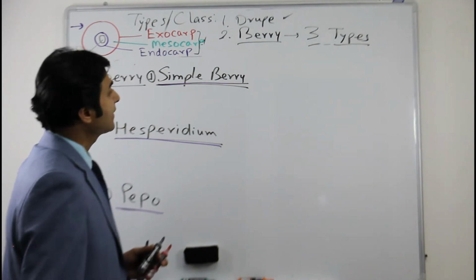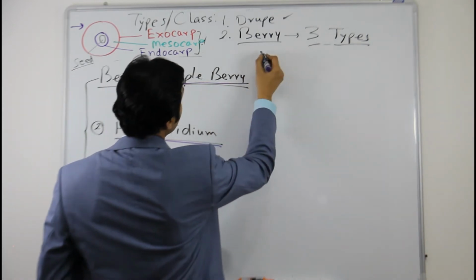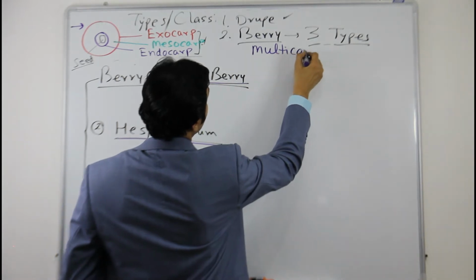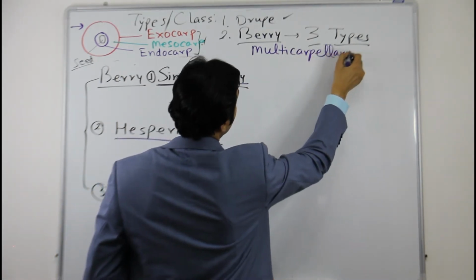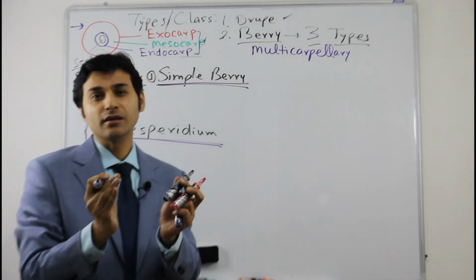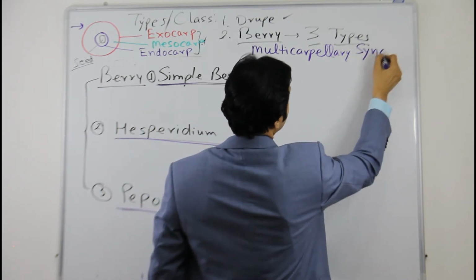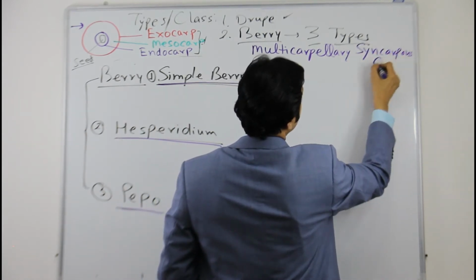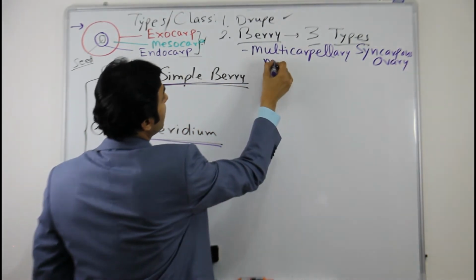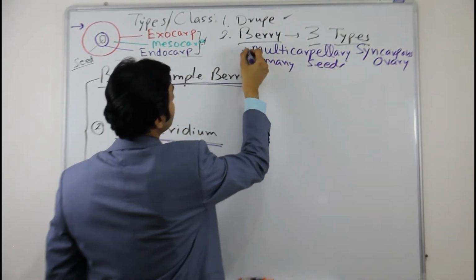But before that, the characteristic features of berry. It is made up of a multicarpellary ovary. As we discussed, when there are many carpels and they fuse together, it is called a syncarpous ovary. So a multicarpellary syncarpous ovary. And it has many seeds; this is the second distinguishing feature.